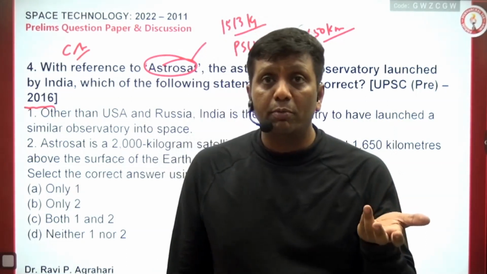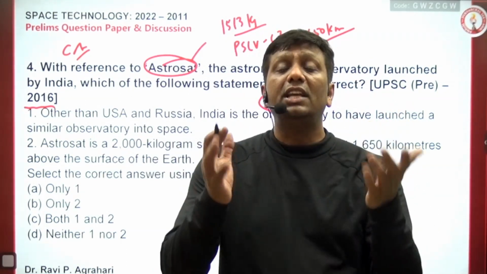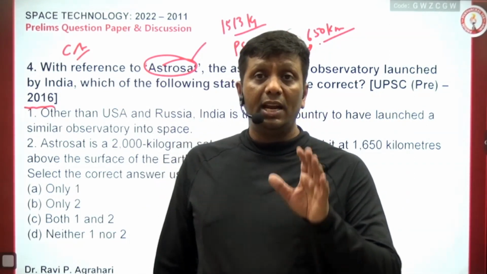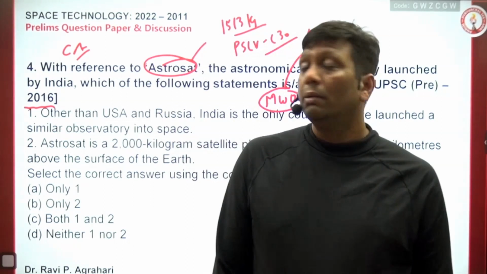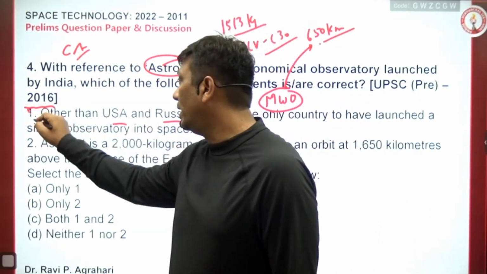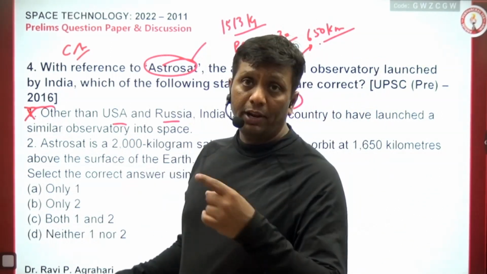Like what is cosmic matter, what is cosmic dust, what is dark matter, what is dark energy. This type of analysis is possible through the help of multi-wavelength observability. And here India stands at the 4th or 5th position in the world. But UPSC asks the question: other than US and Russia, India is the only country. No guys, absolutely wrong. India is the 5th country here, I think.